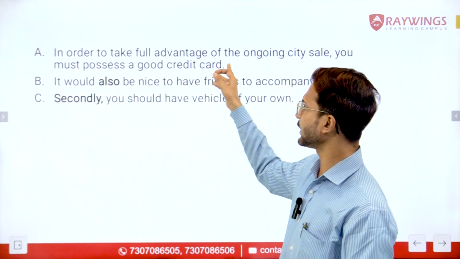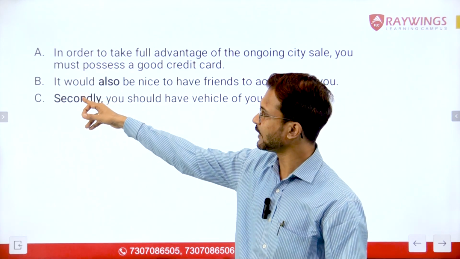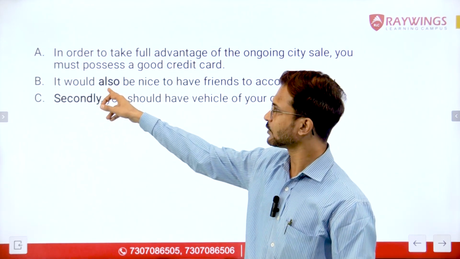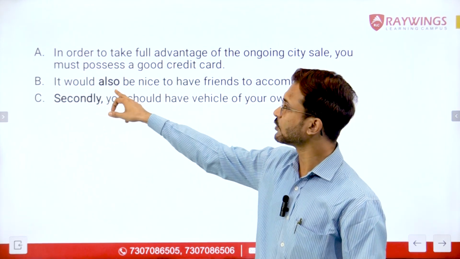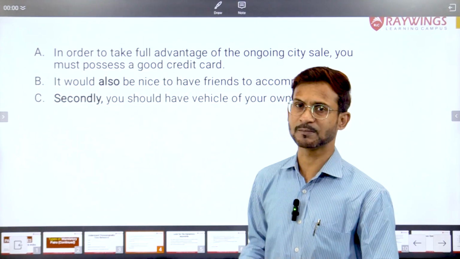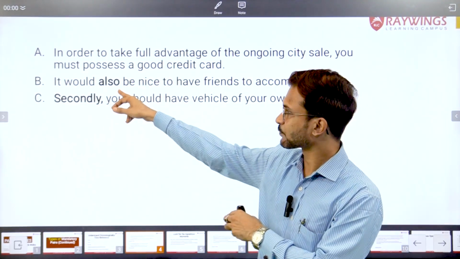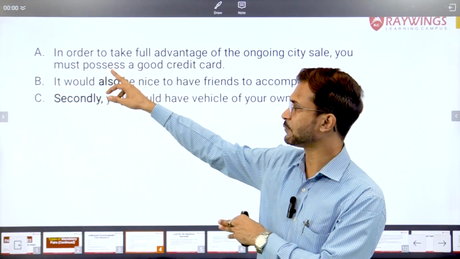Sentence number A, if we see, there is no keyword in this sentence. Now sentence number B, if we see, there is a word also out here. Now also means this cannot be the opening statement, this cannot be the beginning statement in the parajumble. That means there has to be something before this, right? So we know that this cannot be put at the first position.